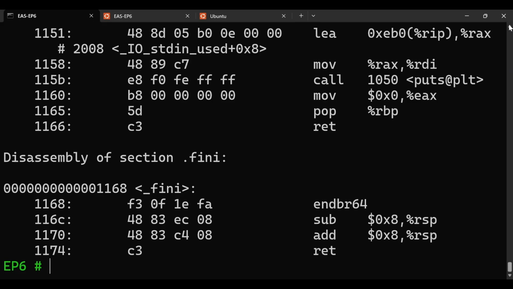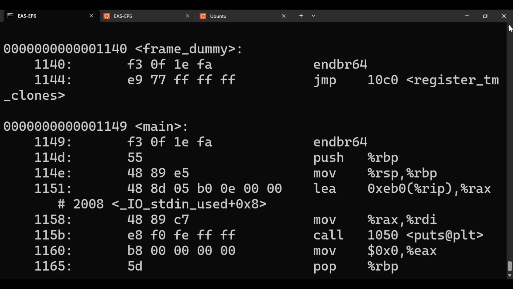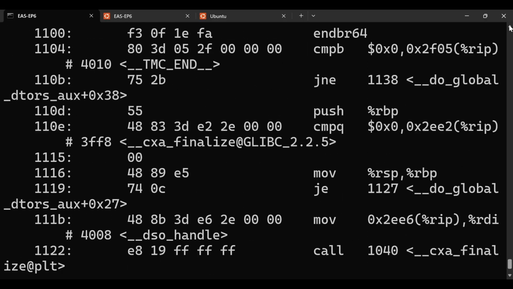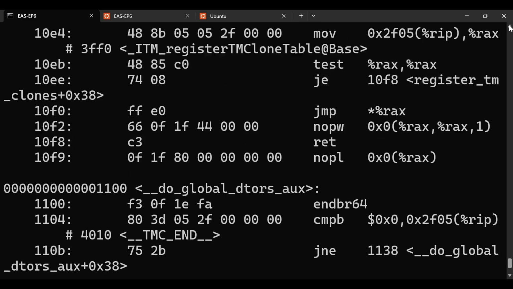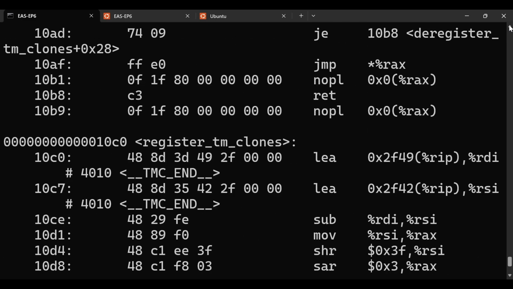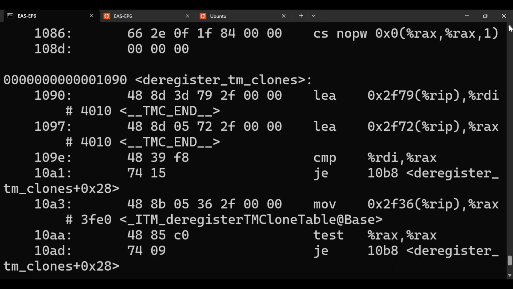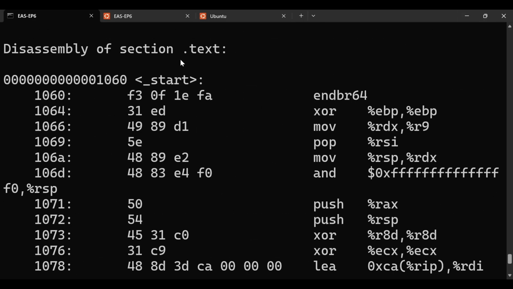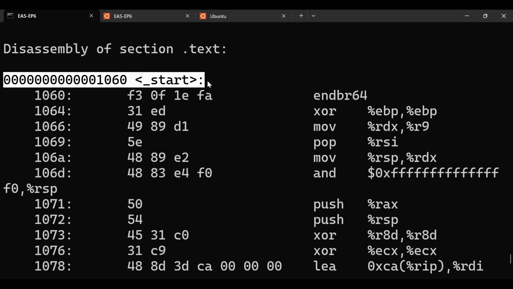We have to check the 1060 address. This is the 1060 address, right? Which we have seen as the real entry point address.